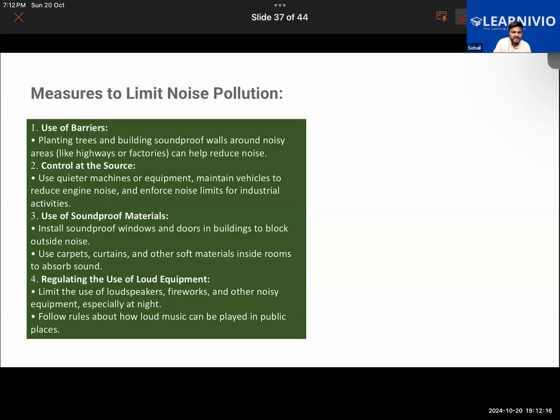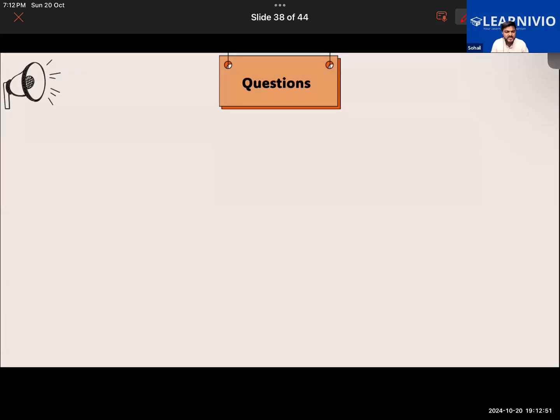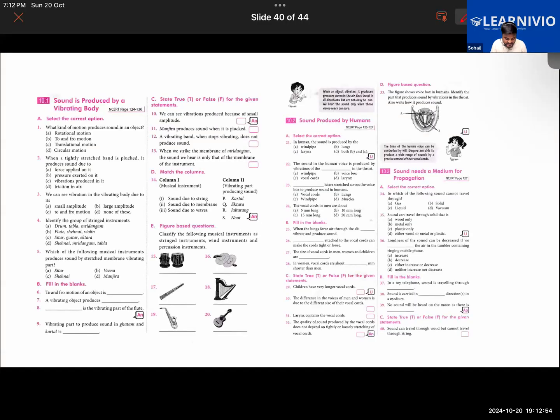Or we can control them at the source, meaning the source of the noise, basically different kinds of machinery, different kinds of vehicles. There we can manufacture them in such a manner that they don't produce that much noise. We can use soundproof materials, like we can install soundproof windows and doors in our buildings to block the outside noise. Or we can use curtains and carpets and other soft materials that will absorb the sound waves. So there are different ways to control the noise pollution. Or if someone is using a loudspeaker, they should limit the use of the loudspeaker. So that's it in the chapter.